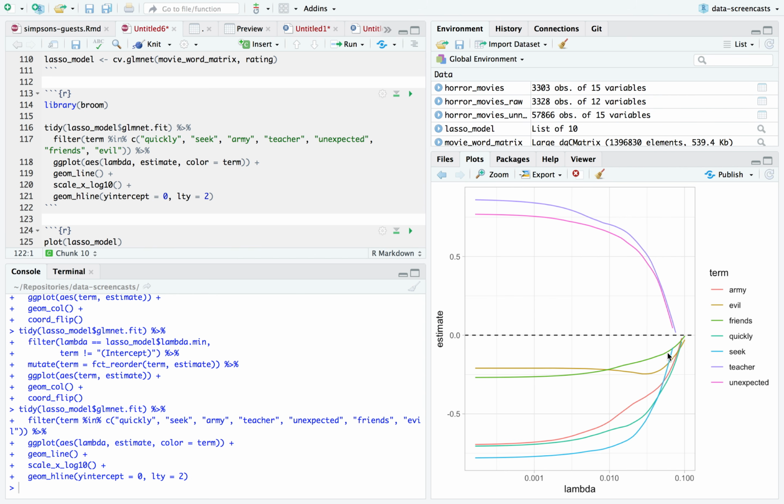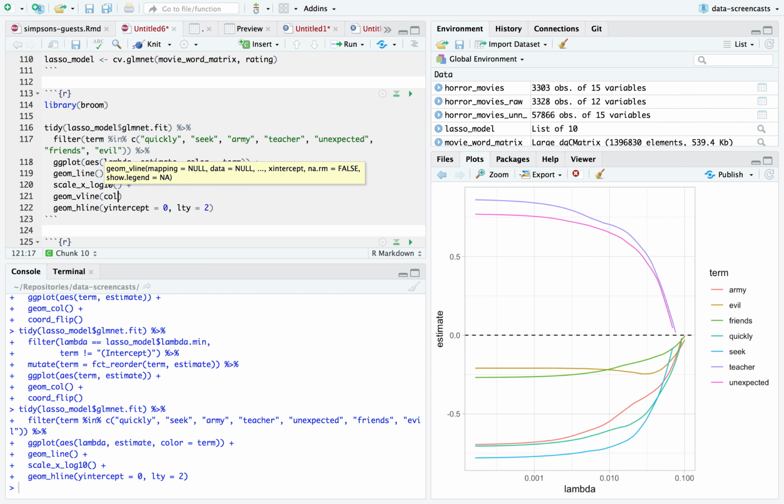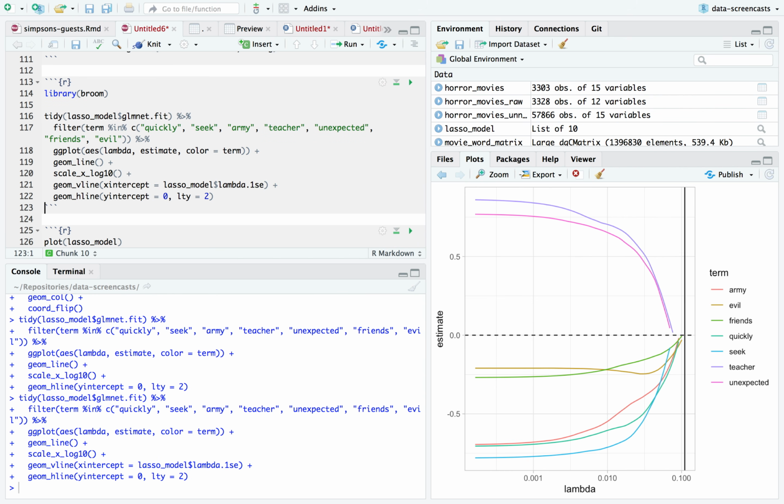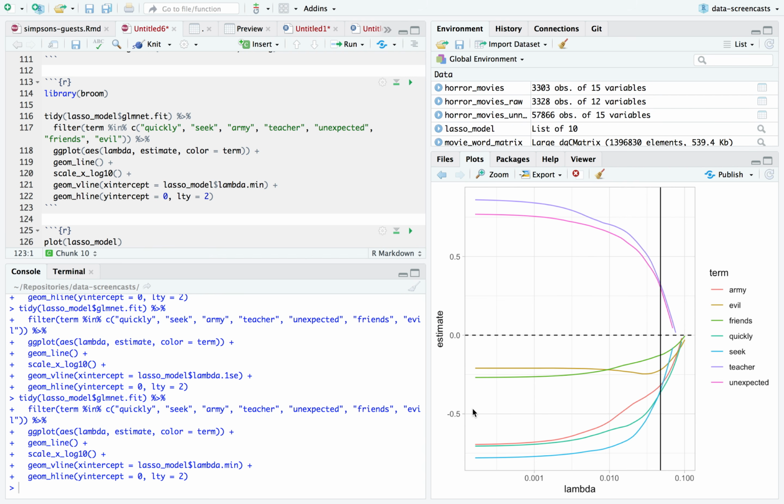That is for a smaller value of lambda. And if I throw in a geom_vline where the x-intercept is equal to lasso model lambda 1 SE, that's what we're filtering for. I meant lambda min. Here it is.